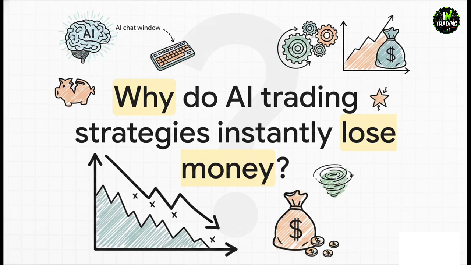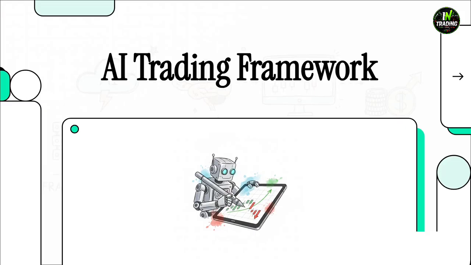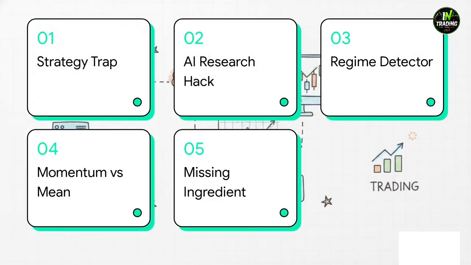Welcome to today's Explainer, where we're going to completely dismantle that illusion and solve the core problem of AI trading. So let's dive right into it, building an AI trading framework, from scientific papers to market regimes. Now don't worry if this sounds a bit intimidating right now. We're breaking this down into a step-by-step roadmap. First up is the trading strategy trap, followed by the AI research hack. Then we'll explore the master regime detector, compare momentum versus mean reversion, and finish up with the final missing ingredient.